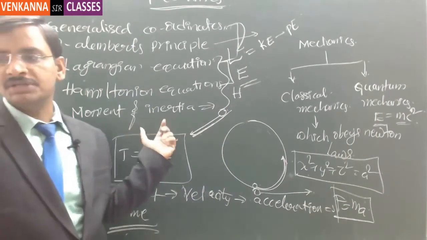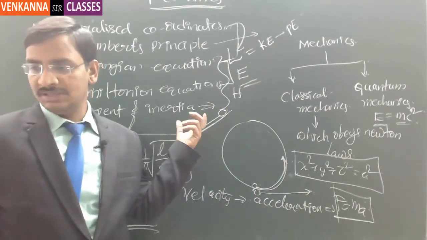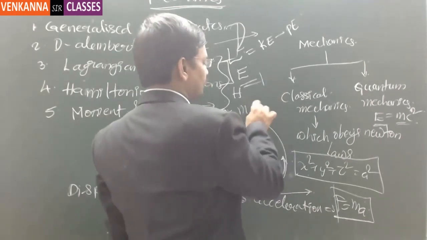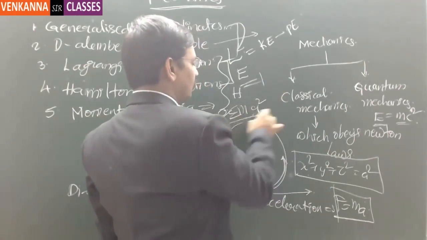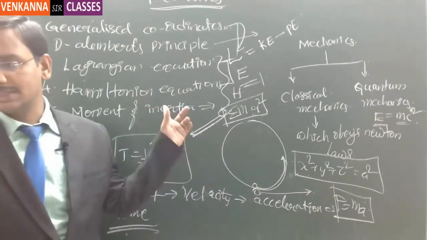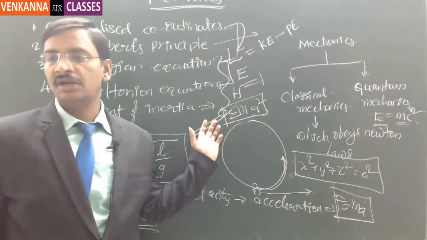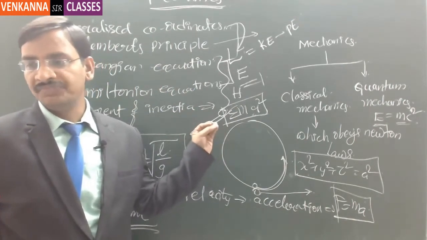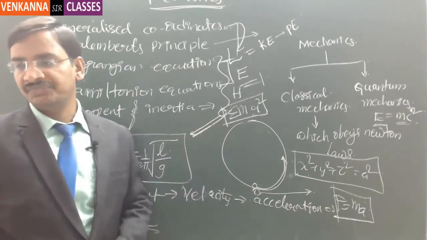The last one is the moment of inertia. This is very, very easy, right? The moment of inertia is nothing but Σmr², the sum of mr squared. We will be calculating it. I will explain in detail in today's class itself: what this moment of inertia is, how we derive it, and what the advantages of moment of inertia are. Got it?